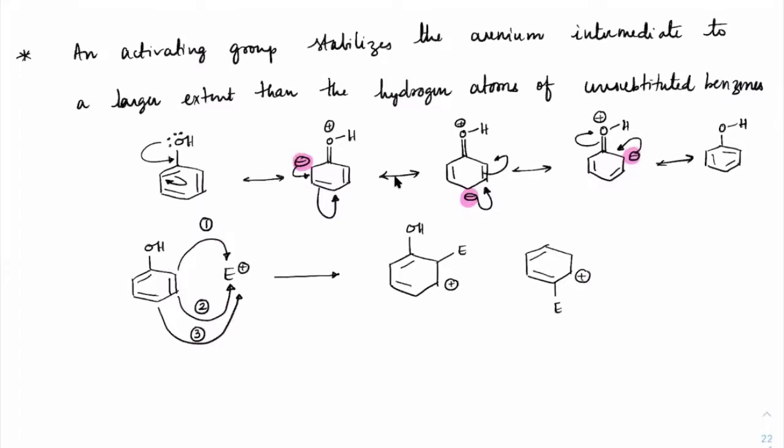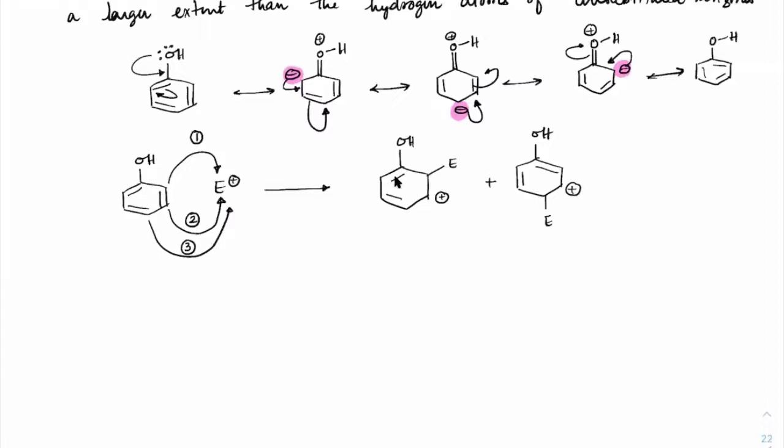Correct. Sorry. Double bond and OH this way. So these two are possibilities. Now this is what we call the arenium intermediate. Now you can check the stability of the intermediate also.